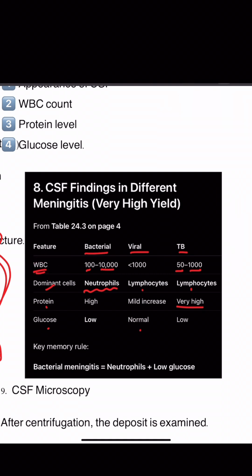WBC will be very high in bacterial, like 100 to 10,000. In viral, there will be less than 1000. TB will be 50 to 1000. So from lowest: 50 to 1000 in TB, less than 1000 in viral, and 100 to 10,000, the most, in bacterial. Then the dominant cells in the CSF in TB will be lymphocytes. It's a chronic thing. Viral also has lymphocytes, and in bacterial there will be neutrophils.